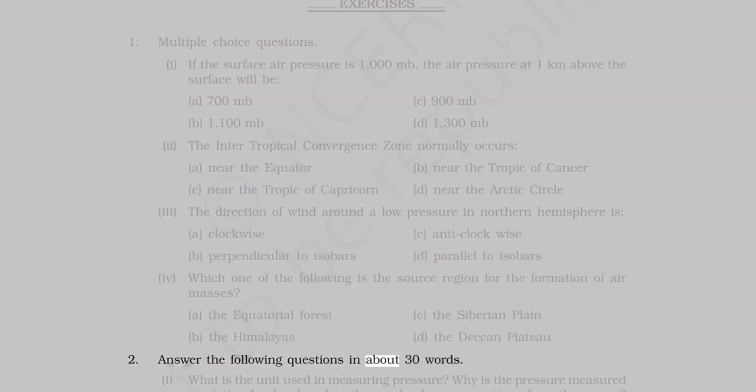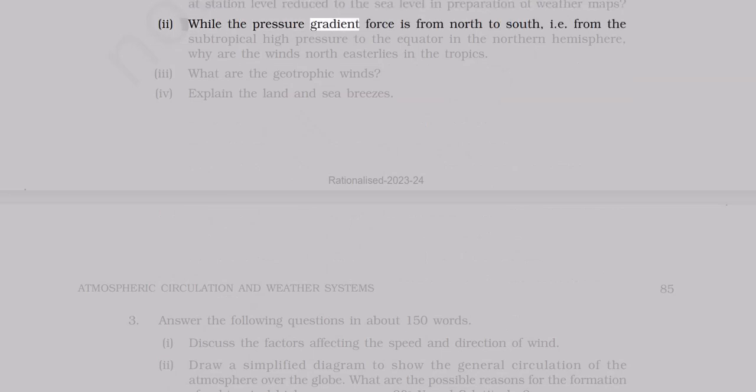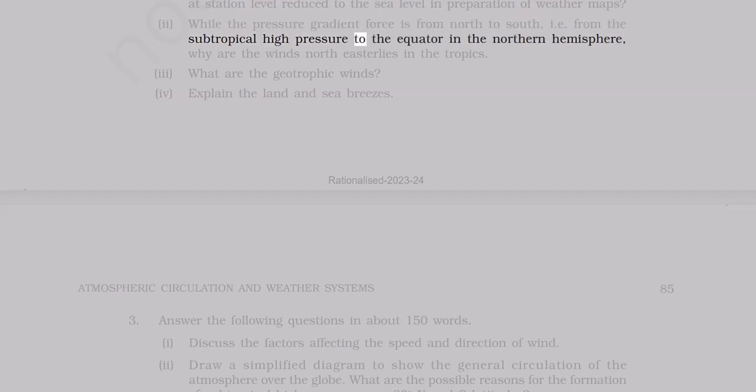2. Answer the following questions in about 30 words. 1. What is the unit used in measuring pressure? Why is the pressure measured at station level reduced to the sea level in preparation of weather maps? 2. While the pressure gradient force is from north to south, i.e. from the subtropical high pressure to the equator in the northern hemisphere, why are the winds northeasterlies in the tropics? 3. What are the geostrophic winds? 4. Explain the land and sea breezes.